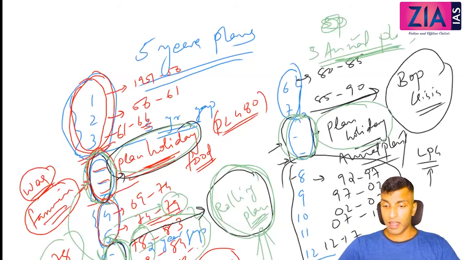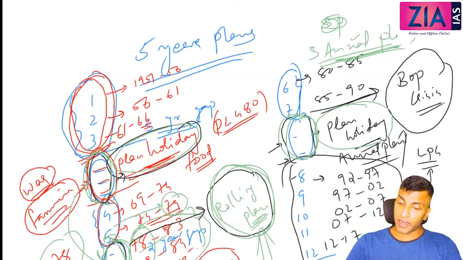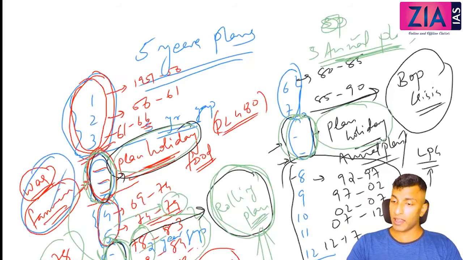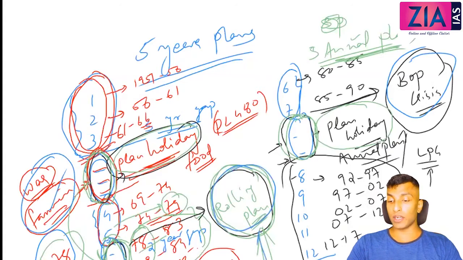Every year there will be a 5-year plan. So this is clear. And why a plan holiday and why an annual plan? Because some crisis was there, right? Here there was a problem with food famine, and here there was a BOP crisis. Here it is because a new government came to power, so they tried a different strategy, the rolling plan. And what is a rolling plan? We have discussed yesterday. In detail we have covered that.